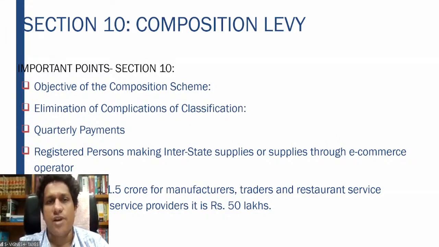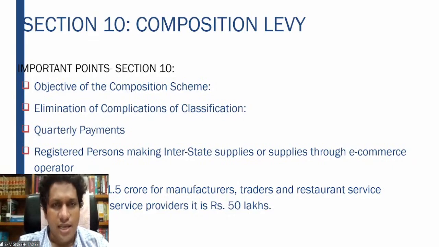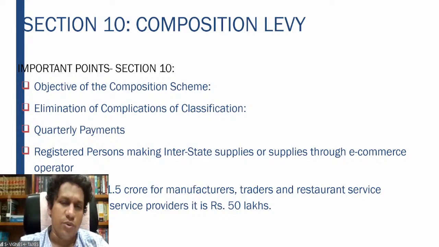Elimination of complications of classification. There is no requirement of classification of the products. There is no requirement of mentioning the HSN code. There is no requirement of mentioning any technical aspects and classification, or what the rate of GST applicable is, this and that. As long as it is taxable, you can opt for the composition scheme and pay the tax at the rate of 1% or 2%.